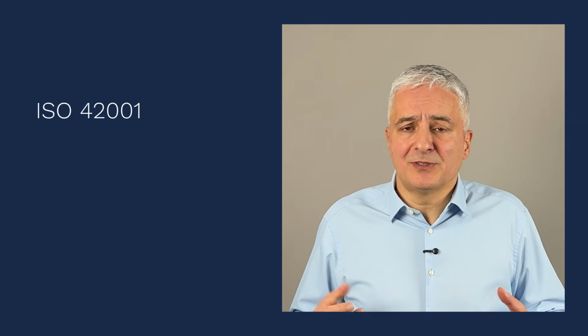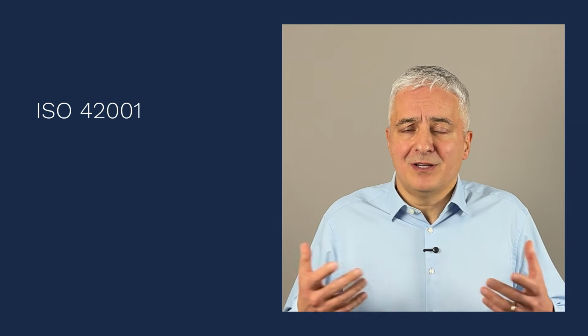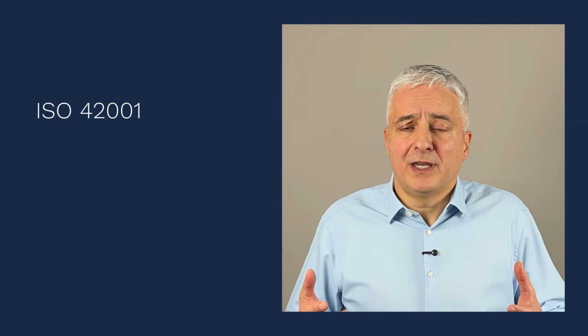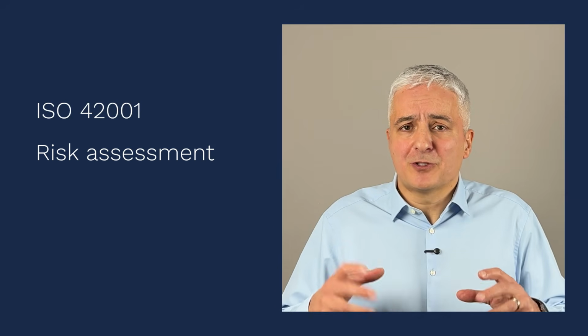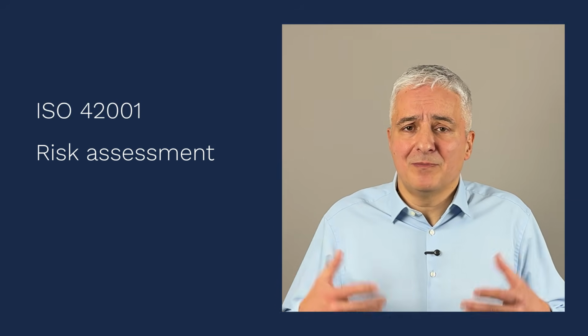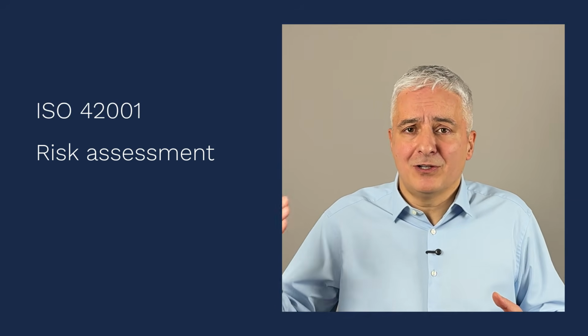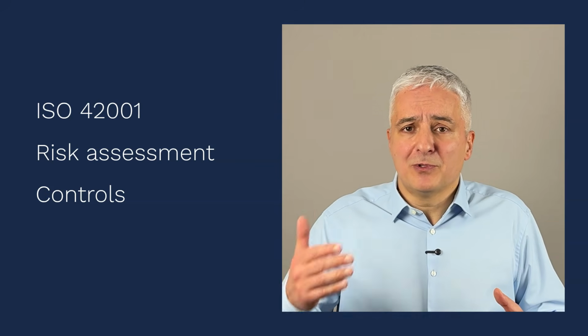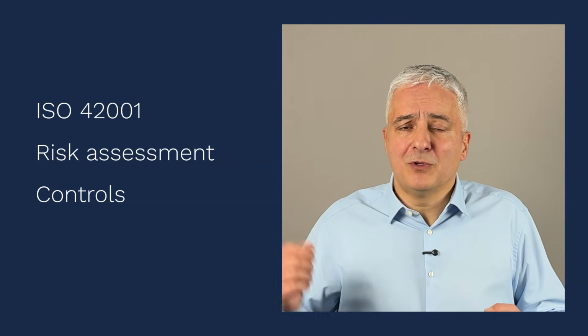And one way to do it is to use ISO 42001. This is an international standard for AI governance, and it explains how to perform a comprehensive risk assessment, where you uncover all of these potential bad things, and then gives you a catalog of controls that help you mitigate, if not all, then most of these risks. And I'll show you now what this free ISO 42001 Foundations course looks like.